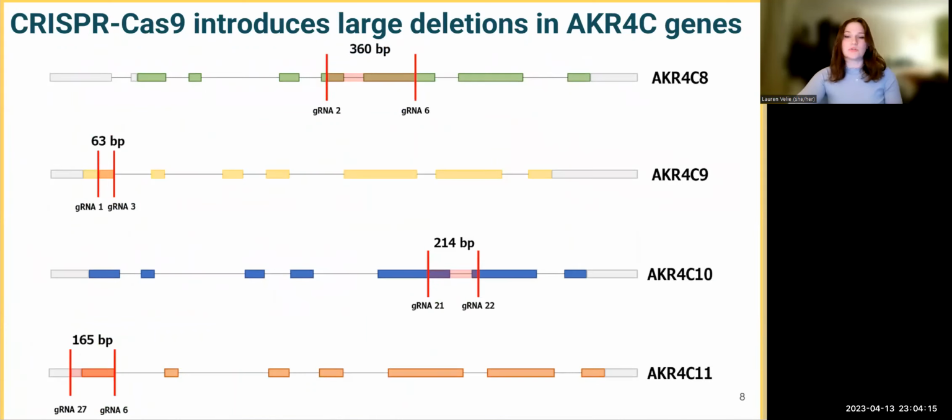So our approach utilizes CRISPR to target and introduce 2 double-strand breaks in each gene to generate a large deletion. Here's an overview of the 4 targeted genes that the large deletions have been generated in. As you can see, they range from 63 to 360 base pairs, all spanning exon regions of the genes.